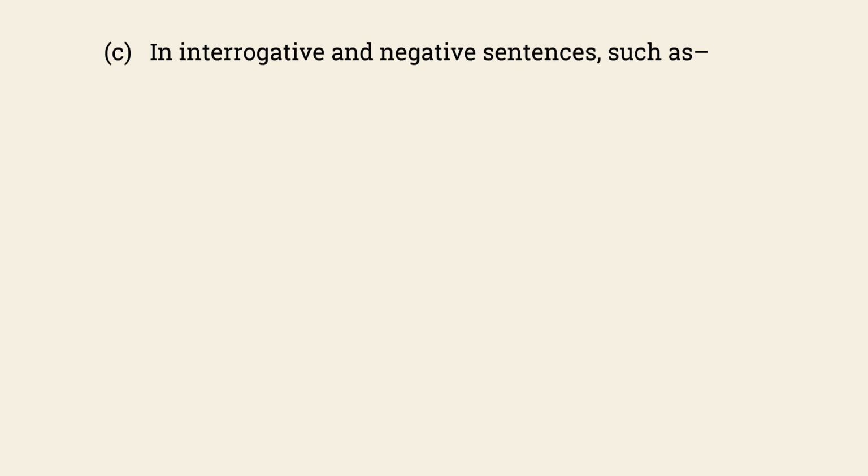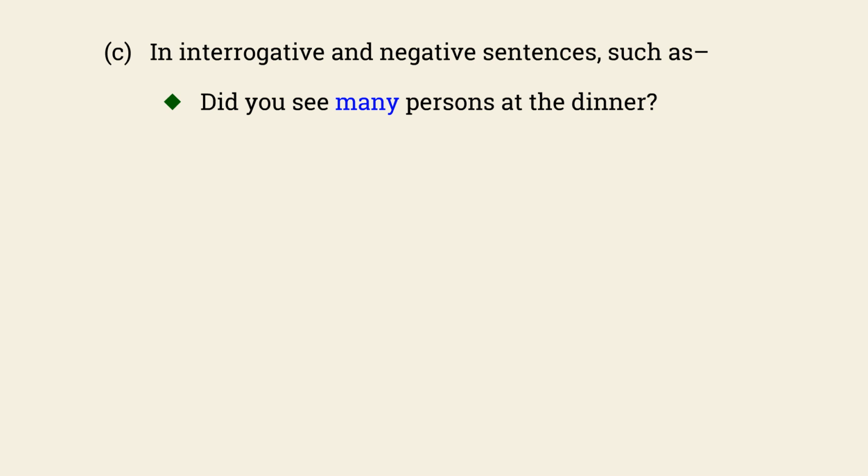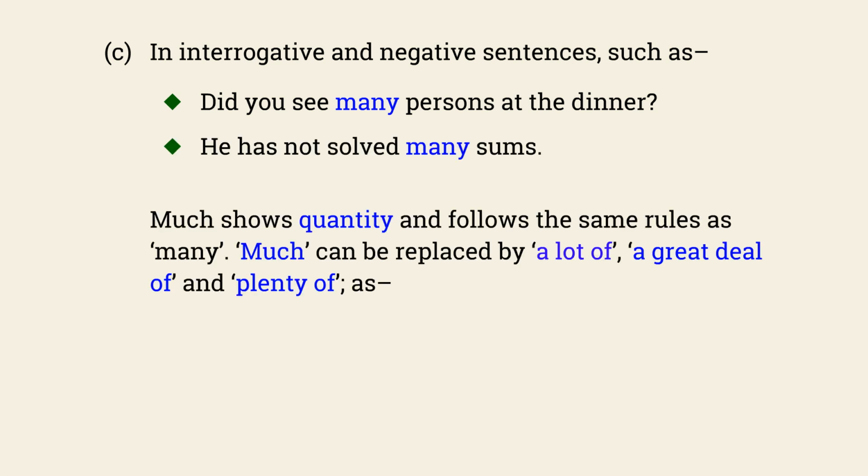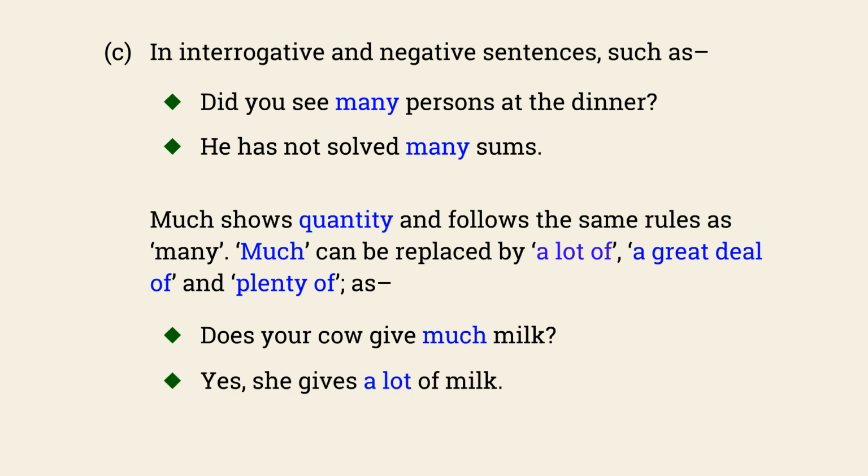Many is used in interrogative and negative sentences, such as: Did you see many persons at the dinner? He has not solved many sums. Much shows quantity and follows the same rules as many. Much can be replaced by a lot of, a great deal of, and plenty of, as: Does your cow give much milk? Yes, she gives a lot of milk. No, she doesn't give a lot of milk.